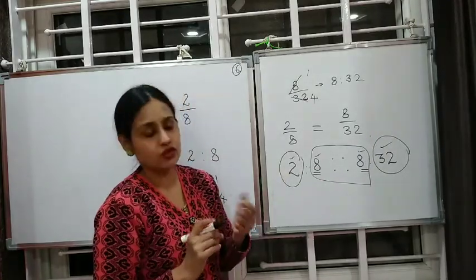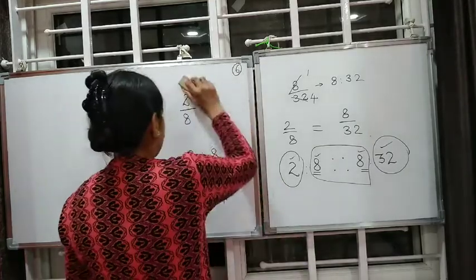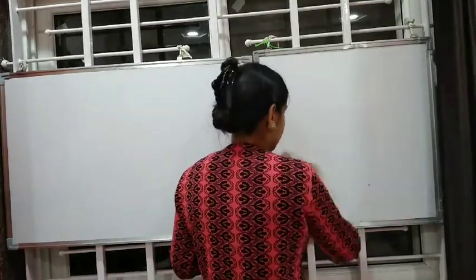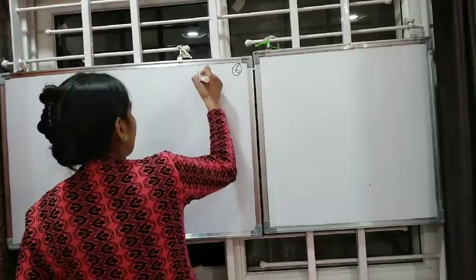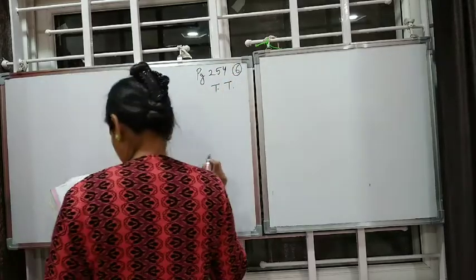So depending upon this, children, there is a very small try. These we are going to do it now. Let's start. Check whether the given ratios are equal, that is, they are in proportion. If yes, then write them in proper form, that is in the proportion form. So this try these is in page 254.